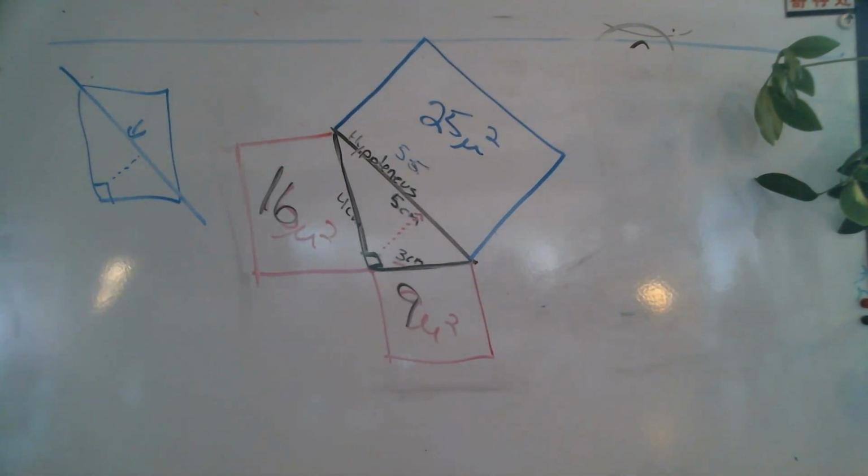It's going to sound really complicated the first couple of times. The square of the hypotenuse is equal to the sum of the squares of the other two sides. Close your eyes. I'm going to say it again. The square of the hypotenuse is equal to the sum of the squares of the other two sides.